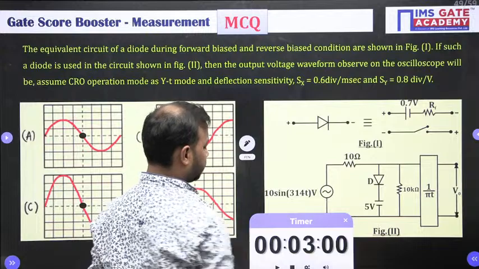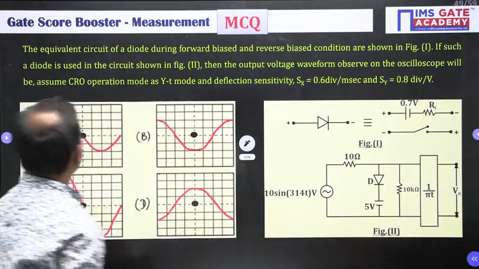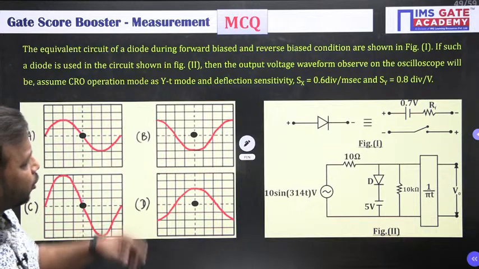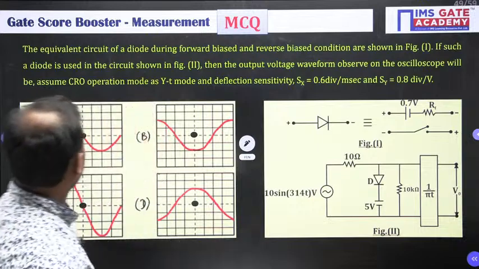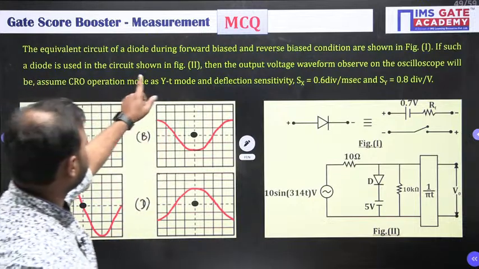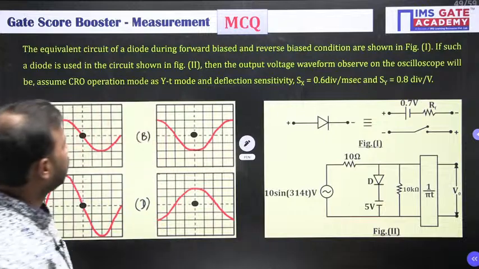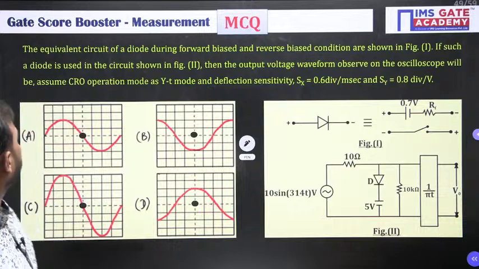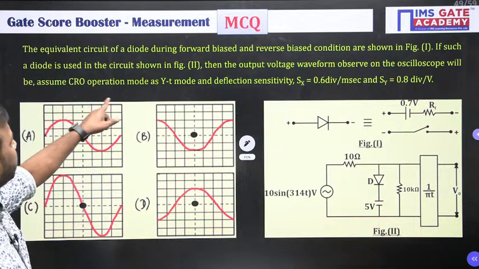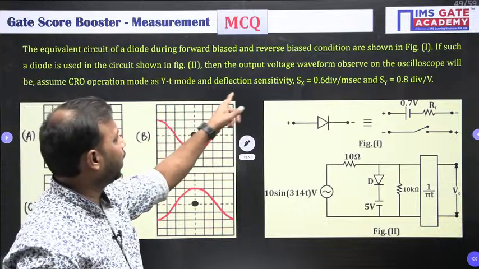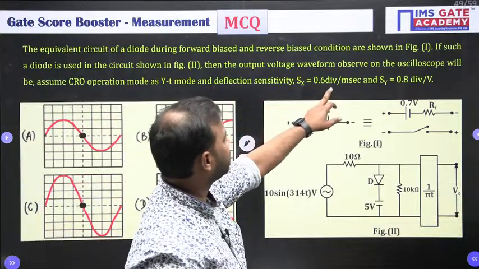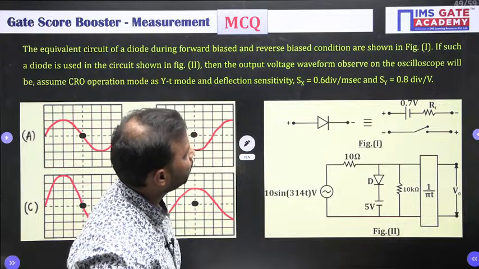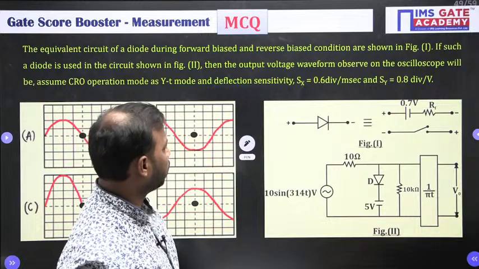All right, time's up. Now look at the solution. The equivalent circuit of a diode during the forward bias and reverse bias condition are shown in figure 1. If such a diode is used in the circuit shown in figure 2, then the output voltage waveform observed on the oscilloscope will be: assume CRO operation mode as YT mode and deflection sensitivity Sx equal to 0.6 division per millisecond and Sy equal to 0.8 division per volt.